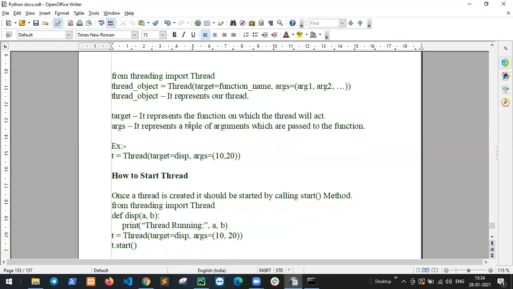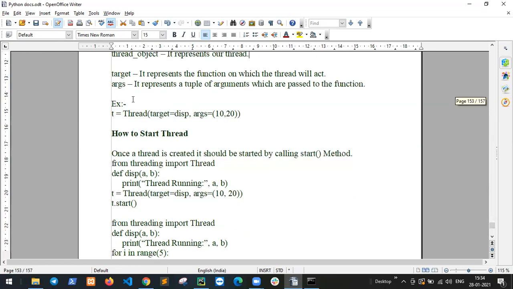Target represents the function on which the thread will act. What is the actual function you defined? So put the definition of your function in target. Args represents a tuple of arguments which are passed to the function. How do we define these arguments? Only tuples, not a list, not a set. Example: t equals Thread, target equals the function, args equals 10, 20.